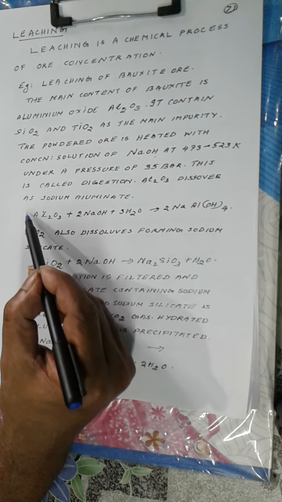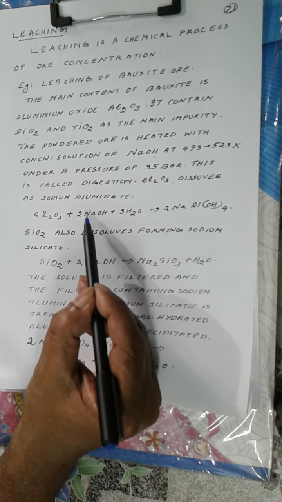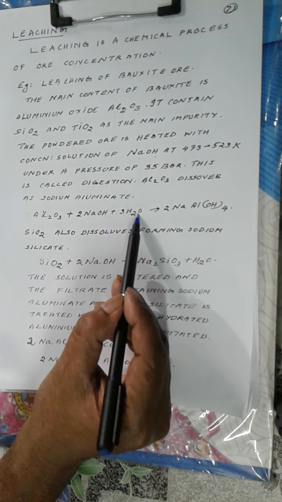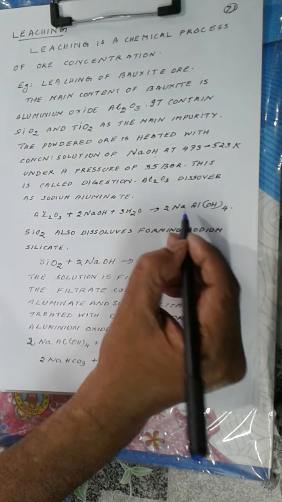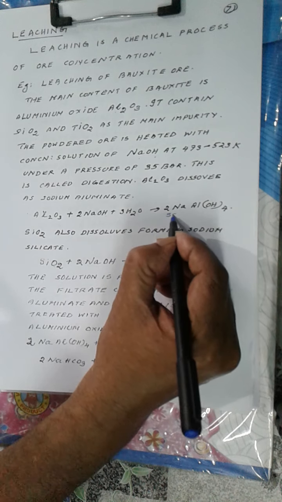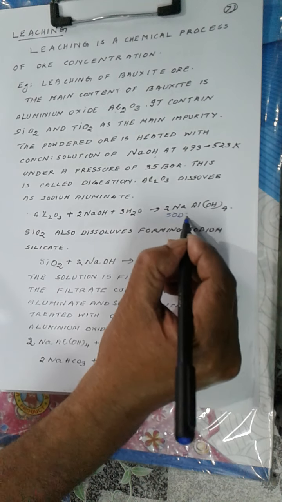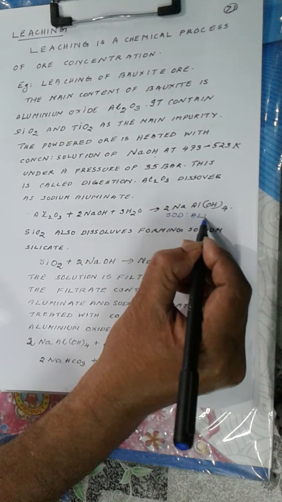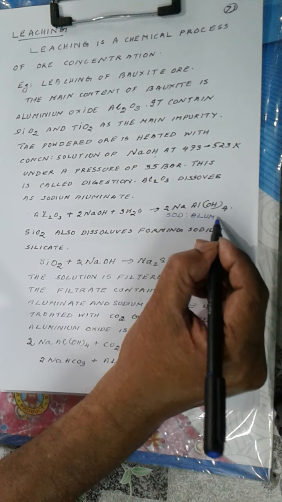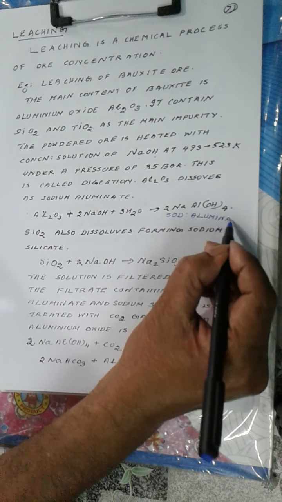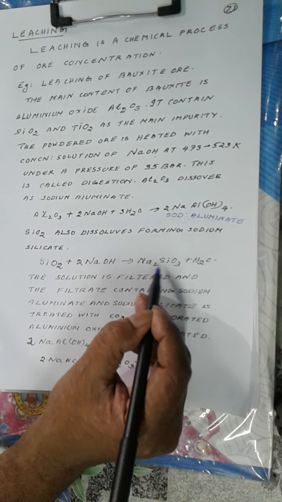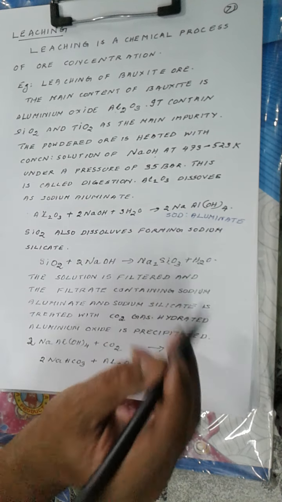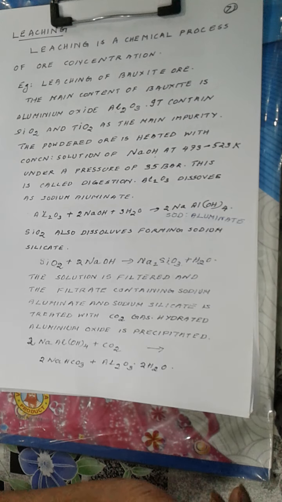Aluminum oxide, one molecule, plus 2 molecules of NaOH plus 3 molecules of water will give sodium aluminate. This compound is called sodium aluminate. It is soluble in water. Similarly, silicon dioxide will react with sodium hydroxide, forming Na2SiO3, that is sodium silicate, which is also soluble.